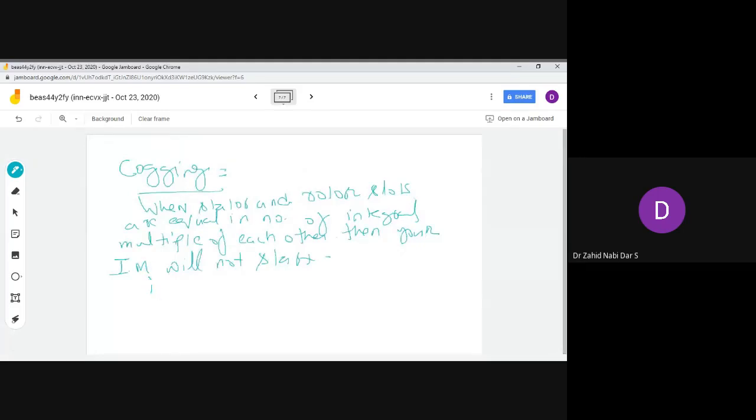Because your rotor magnetic field is equal to your stator magnetic field. This will happen when the number of slots are equal in number or integral multiples of each other. Equal in number we understand: if they are equal, there would be an equal rotating magnetic field produced. So what is the phenomenon?